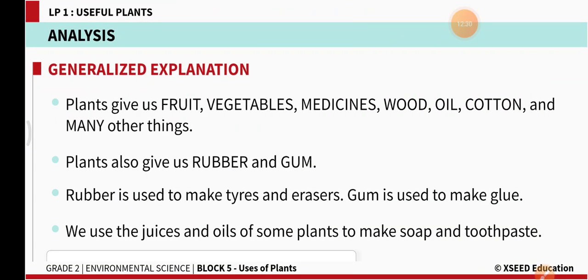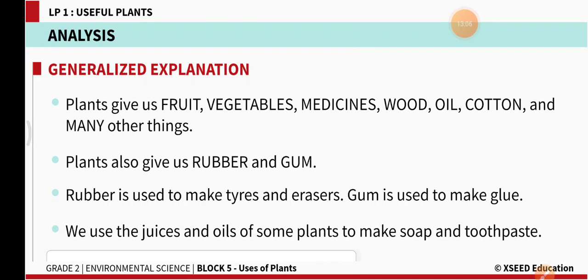Plants give us fruit, vegetables, medicines, wood, oil, cotton, and many other things. Just remember that. Plants also give us rubber and gum. Rubber is used to make tires and erasers. Gum is used to make glue.